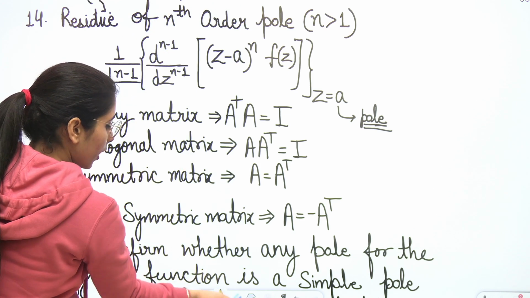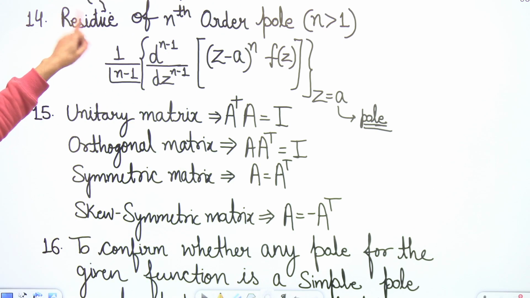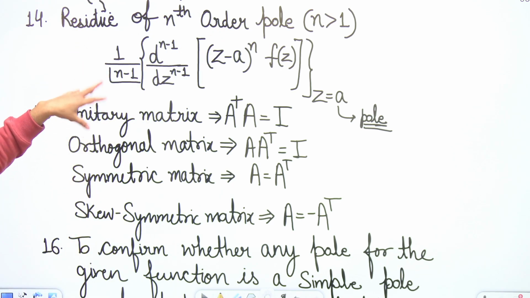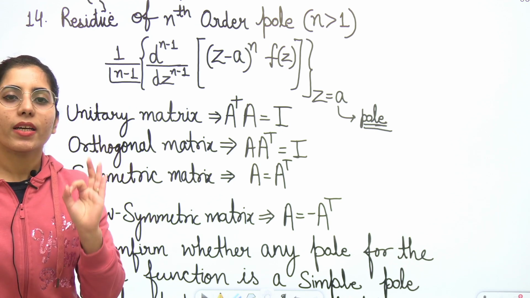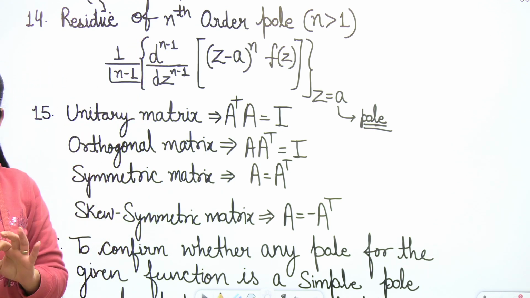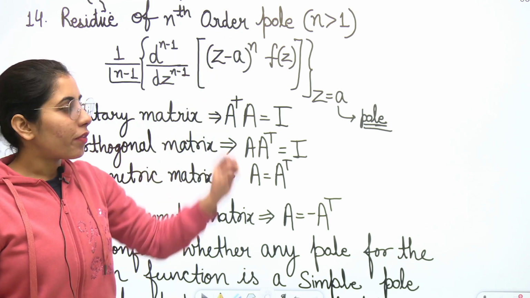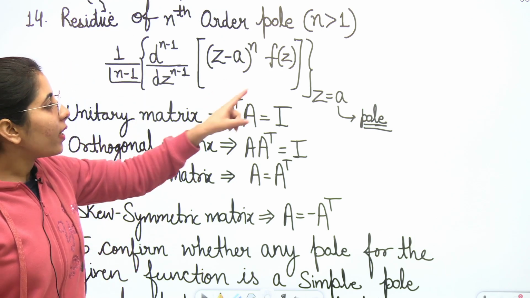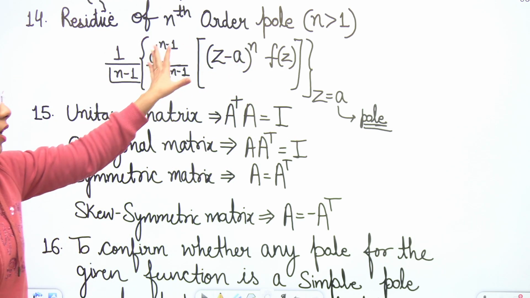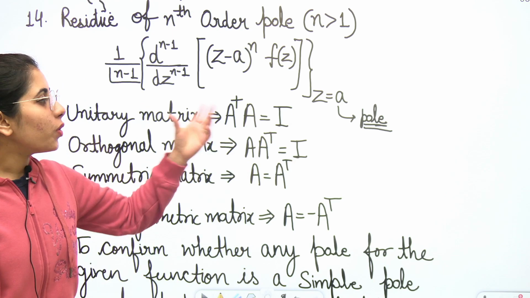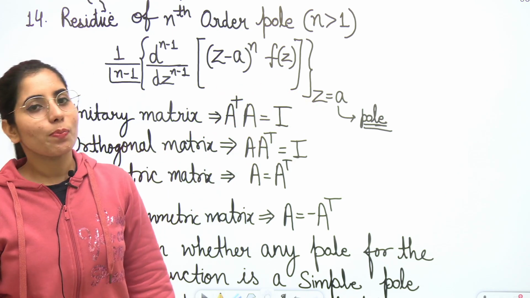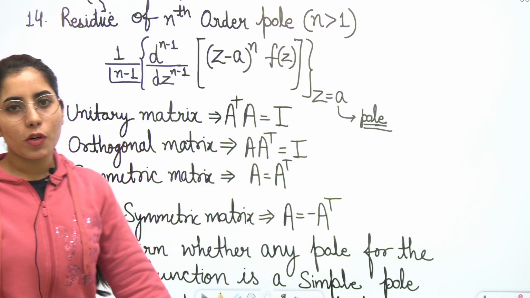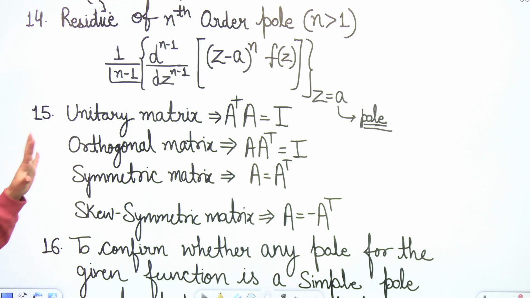Clear? Now if we are going to consider the residue for that nth order pole, what will happen? It's going to be 1 upon factorial n minus 1, d^(n-1) upon dz^(n-1) of (z minus a) to the power n times f(z), where f(z) is the function for which that pole exists. At the end, after doing the differentiation and simplifying the curly bracket term, you just directly have to put z equal to a in place of z, where z equal to a is the pole corresponding to the given function f(z).